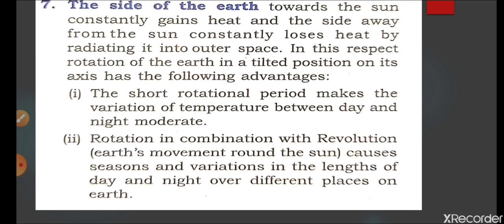That's why temperature falls rapidly in the night compared to the day. So revolution and rotation together cause changes in the seasons. Why is it so? Because the orbit of the earth is not spherical. We'll discuss afterwards how the seasons change.